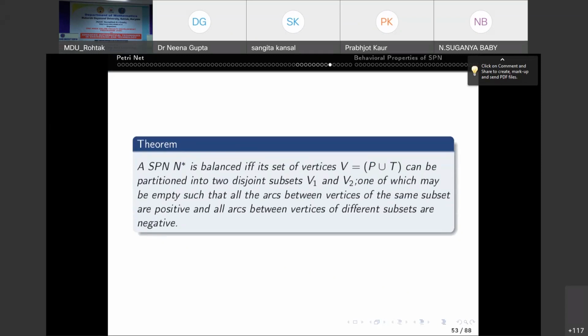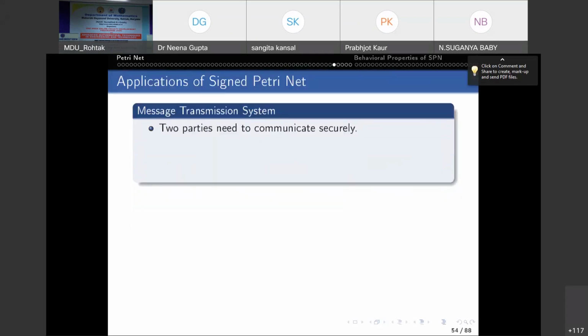Now we'll come to the interesting part, which is the application of sign Petri net. Let us see. Suppose we have a message transmission system. Suppose two parties need to communicate securely, that is, they don't want a third party to listen in. They require a channel for secure communication.